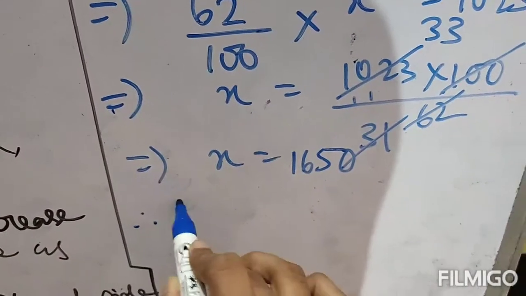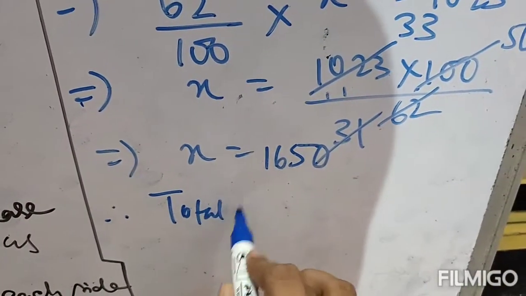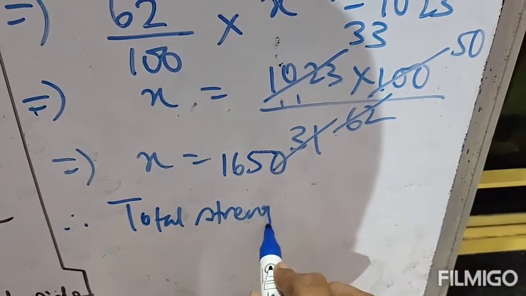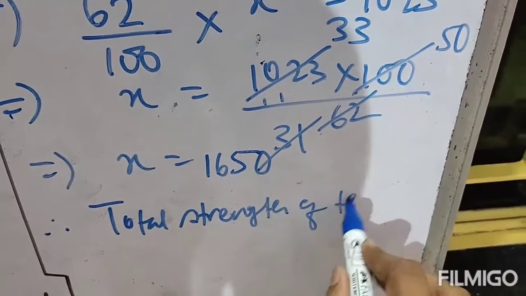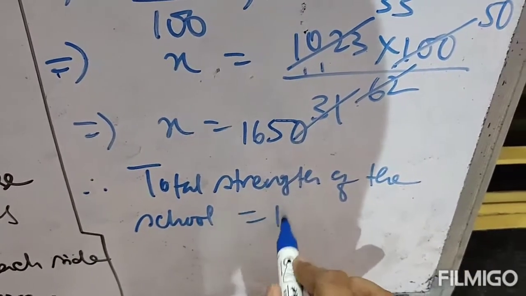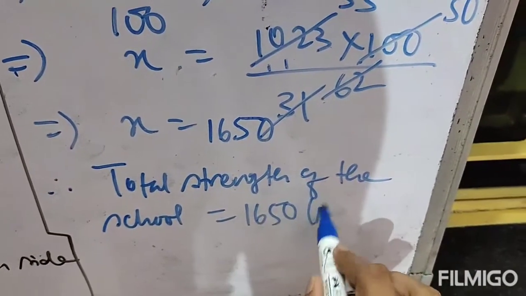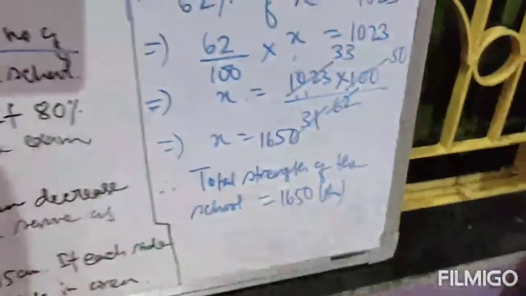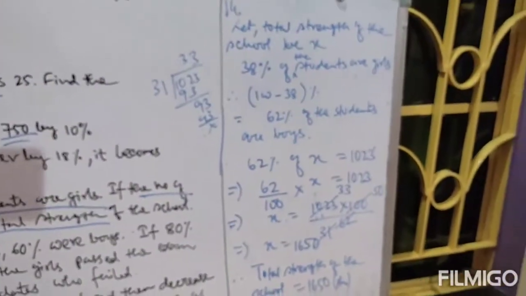So just write down, therefore total strength of the school equal to 1650. This is your answer. Clear? 1650 is your answer. Next question.